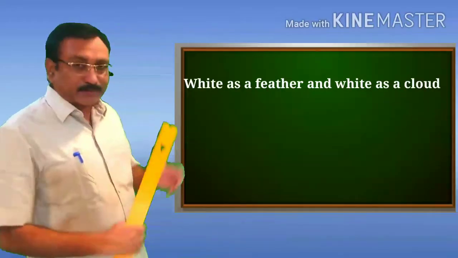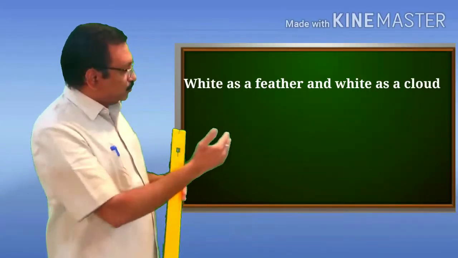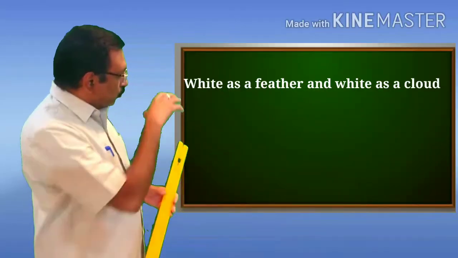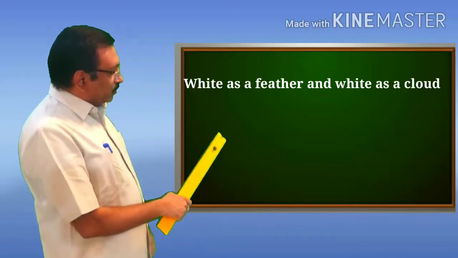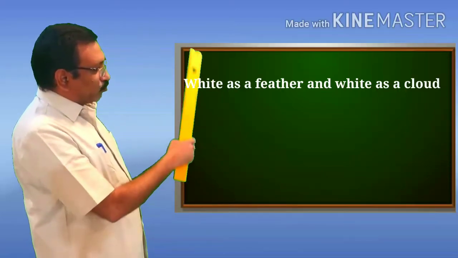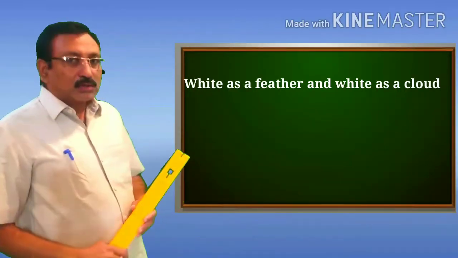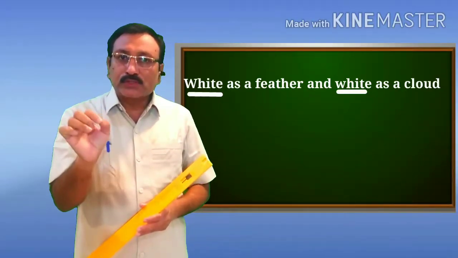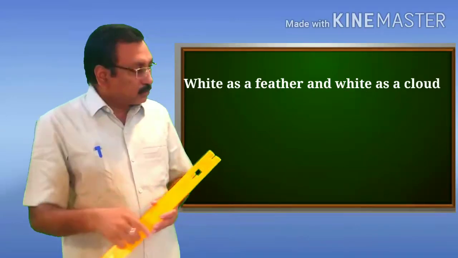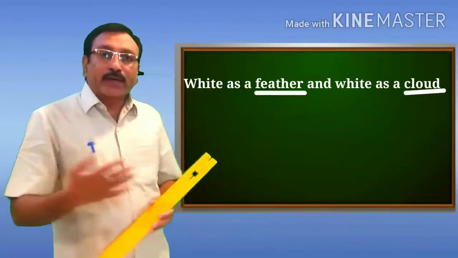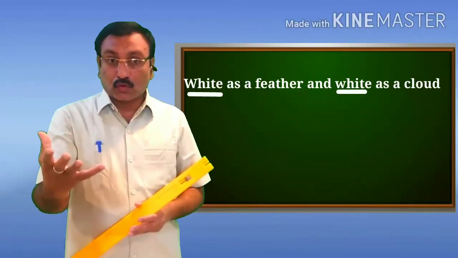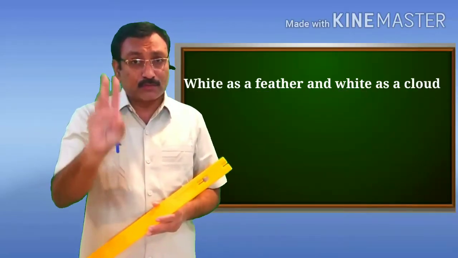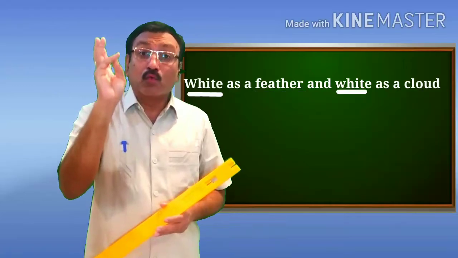In the same line, we have the figure of speech simile also. If you focus on the line white as a feather and white as a cloud, the color of the garment, white, is compared with a feather and a cloud. So the comparison has been made between two different things. The first is the color white.